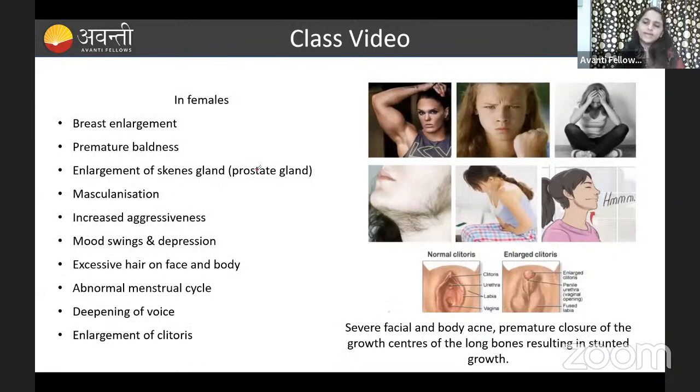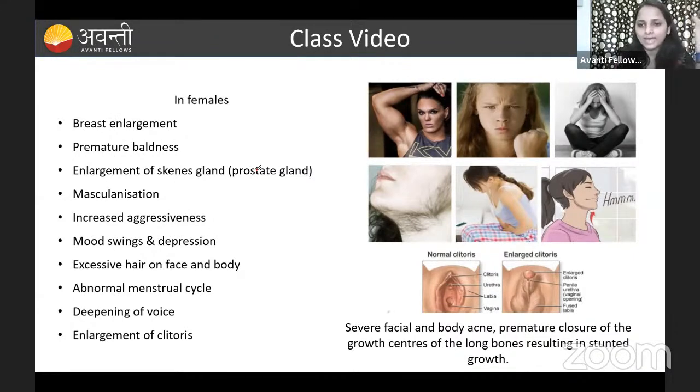Okay. So what are the effects in the female? If she is taking the steroidal hormone, what are the symptoms she can show? In the female, breast enlargement is going to happen, and premature baldness. So here you can see premature fall of hair is going to happen within the age, and musculation. Here you can see the musculation in the body of the female. In the first picture, you can see.